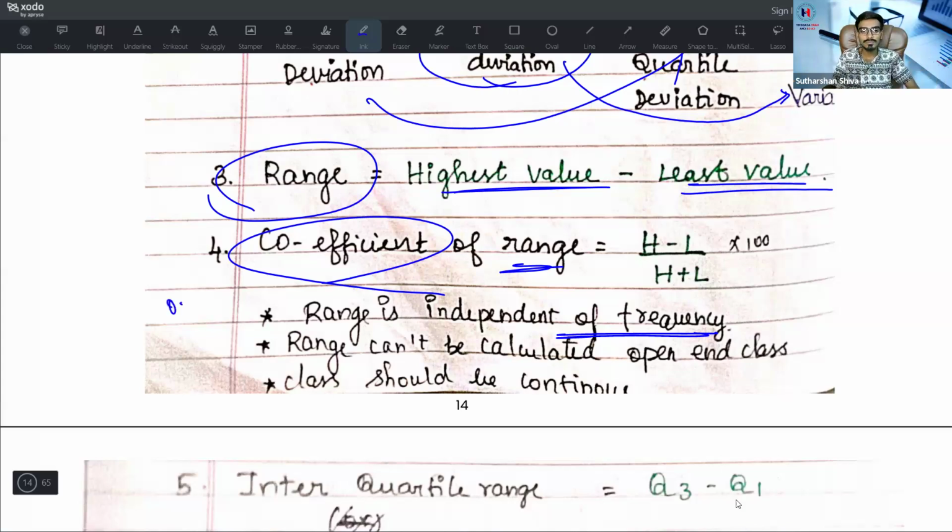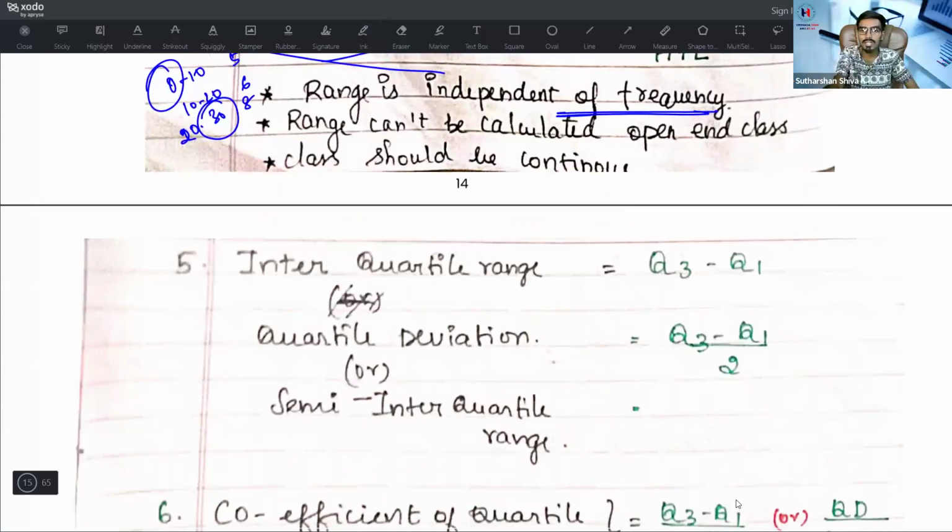Very simple. 0 to 10, this value is 5; 10 to 20, this value is 6; 20 to 30, this value is 8. Suppose they ask to find the range for this given grouped data. Highest value is 30, lowest value is 0. So my range is 30. That's it. The frequency is not at all affected by range. Range is independent of frequency.